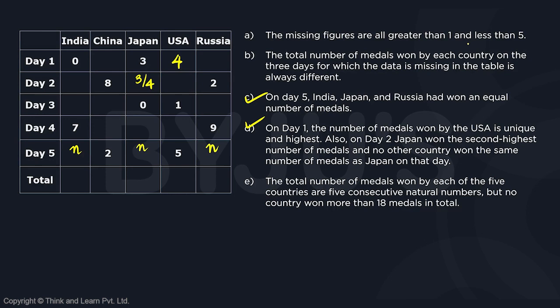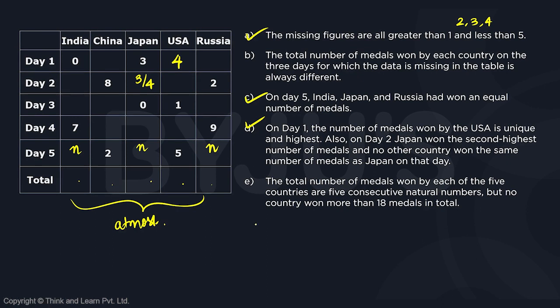The missing figures are all less than 5 and greater than 1, as in only 2, 3, 4 allowed. The total number of medals won by each country on the 3 days is always different. We will keep on checking it. And it says the total number of medals is going to be 5 consecutive natural numbers, but it should be at most 18.